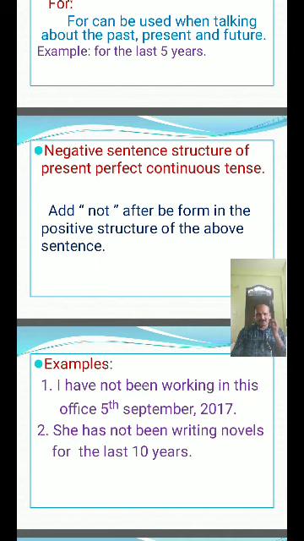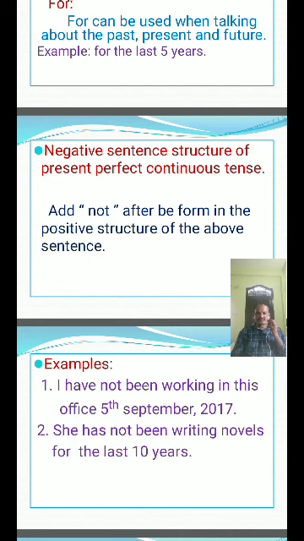Present perfect tense, for just completed actions: I, you, we, they plus have plus verb third form plus object. He, she, it plus has plus verb third form plus object. Present perfect continuous: I, you, we, they plus have been plus verb ing form plus object. He, she, it plus has been plus verb ing form plus object.